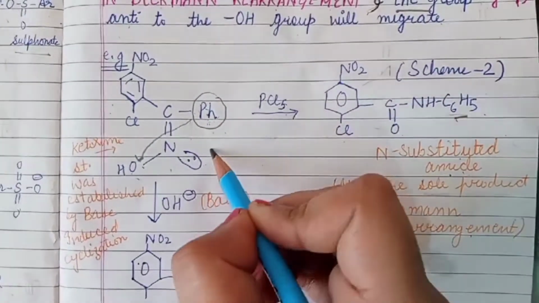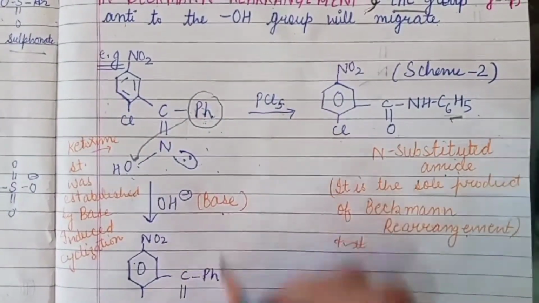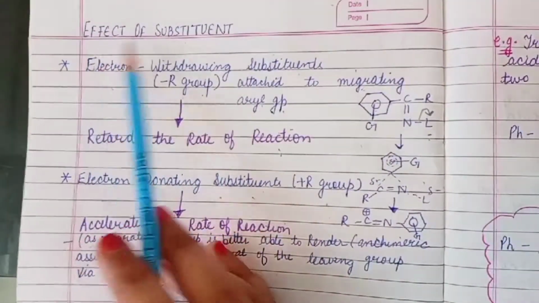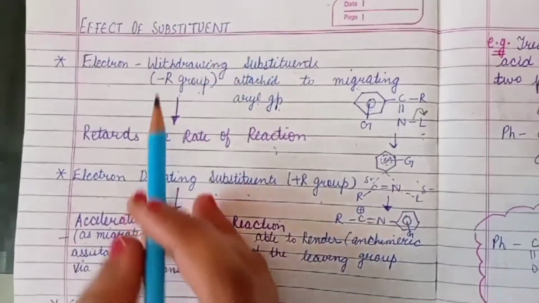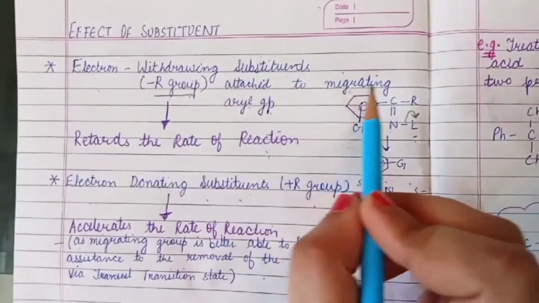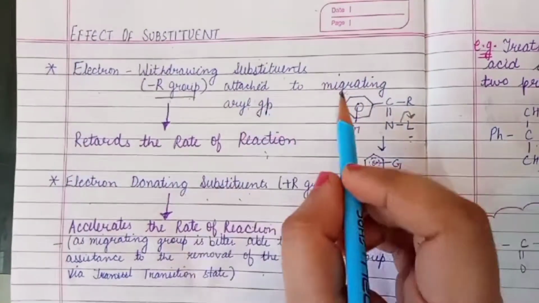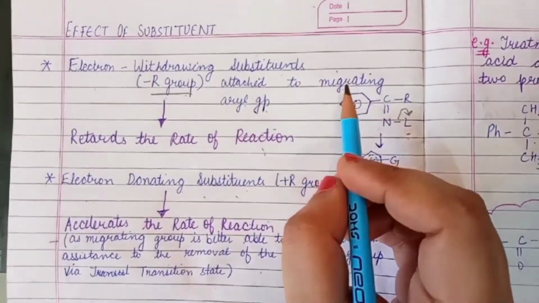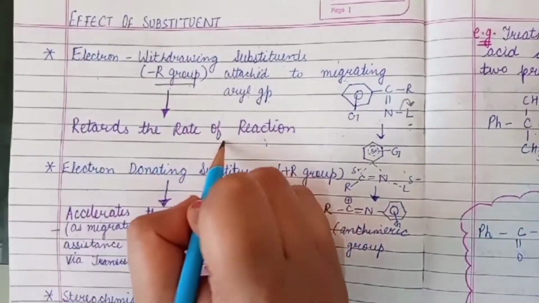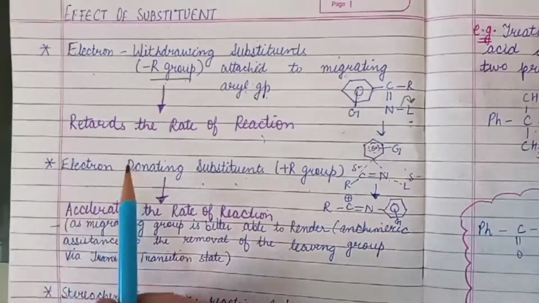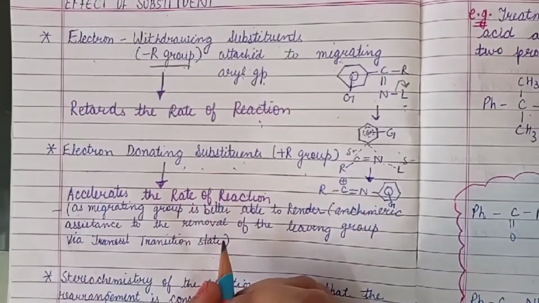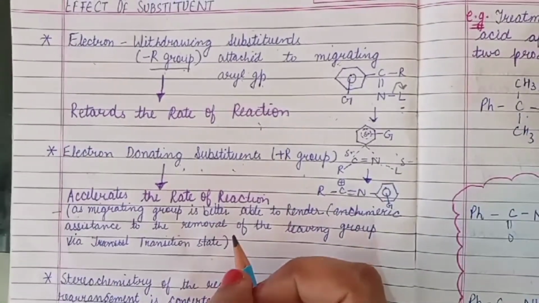That is, when the ketoxime reacts with base, it results in the formation of a cyclized product. Now we will see the effect of substituent. If electron withdrawing substituents, that is minus R groups, are attached to the migrating aryl group, then it will retard the rate of reaction. But if electron donating substituents are attached to it, then it will accelerate the rate of reaction. That means it will speed up the rate of reaction.